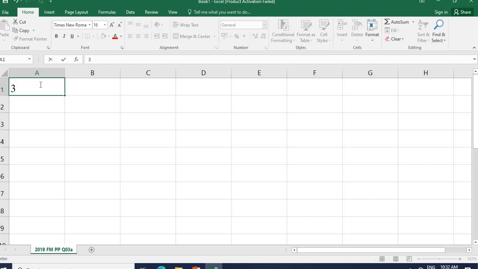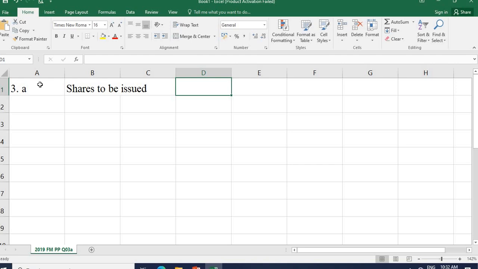Third question, A part: shares to be issued. Of course, it's 40,000. 40,000 is the number of shares of Y company, and with the ratio of 0.8, it is 32,000 shares.